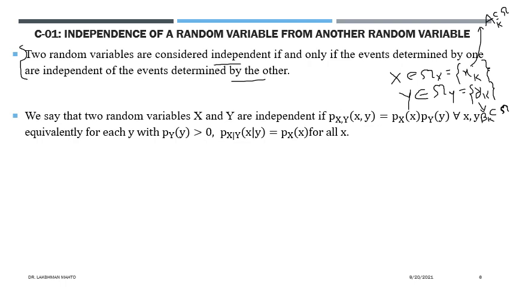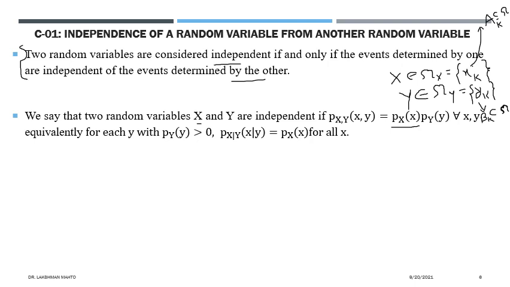So we will look for another definition of independency. From the computational point of view, we say two random variables X and Y are independent if the joint probability mass function of X, Y can be written as the product of the individual probability mass functions of X and Y for each value of x, y. Then we say that these two random variables are independent of each other.